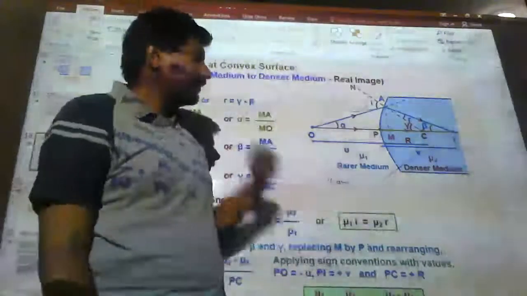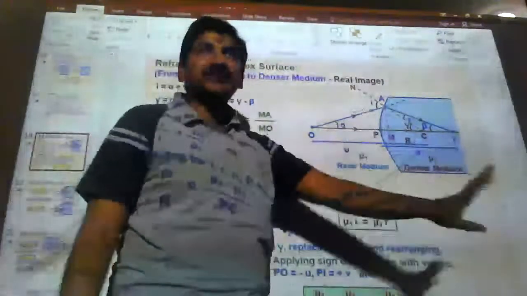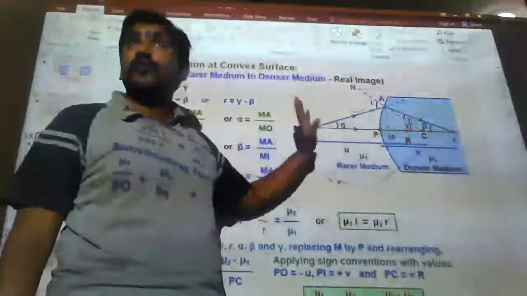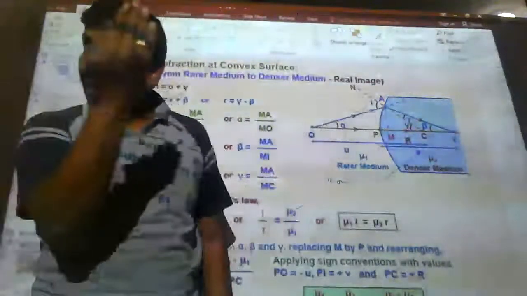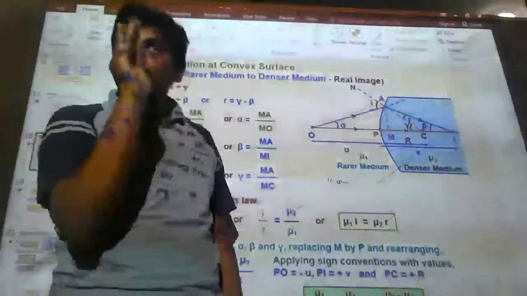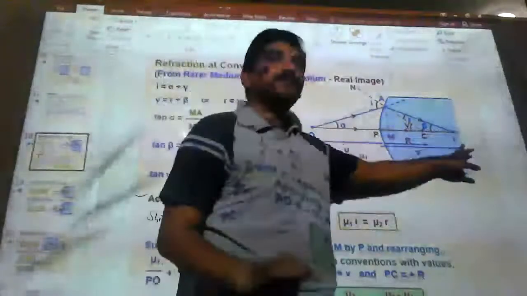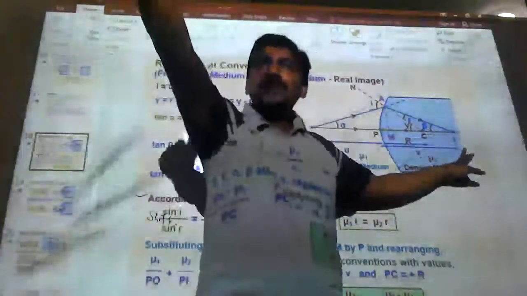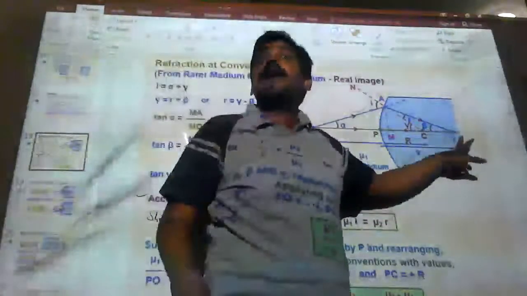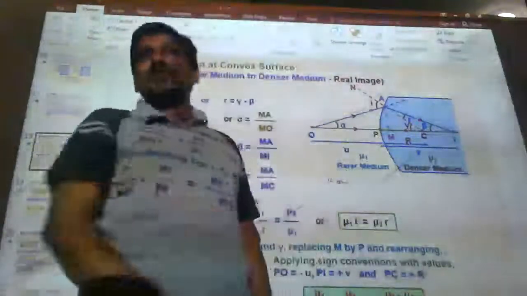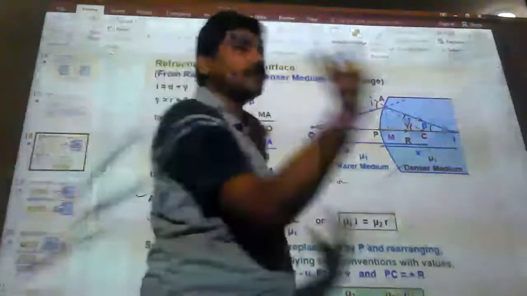Now, this refraction takes place at the convex surface. This is a convex surface, not a lens. The first part of the surface out of the lens. Now, where has the image formed? The image has formed in the denser medium only, in the glass medium only. It has not come out.